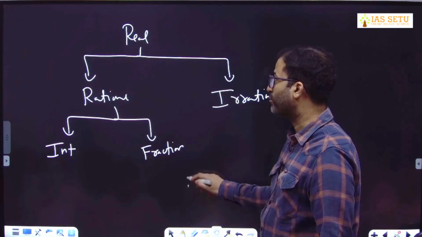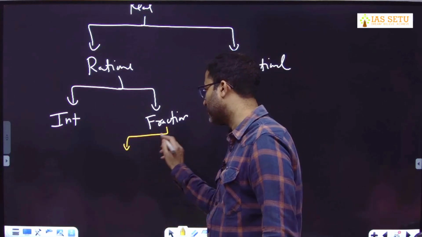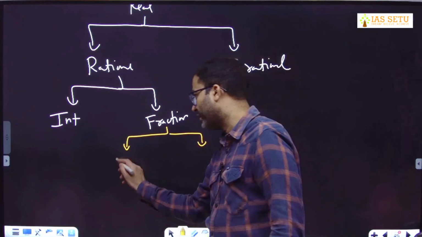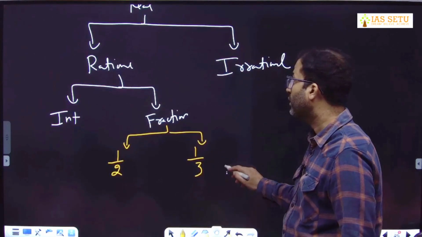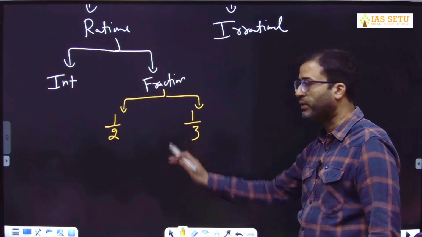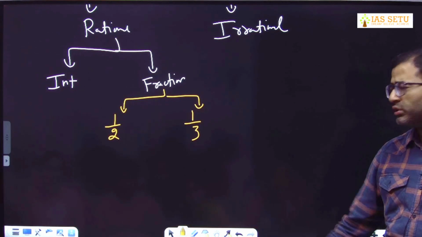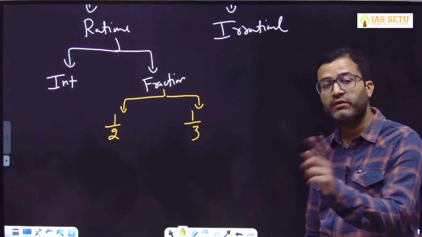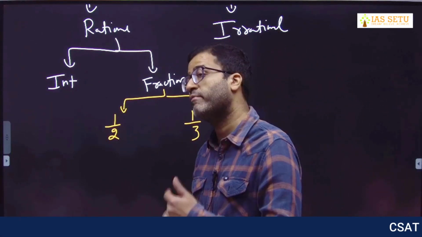We have two types of fraction. I tell you an example so that you can understand. 1 by 2, 1 by 3. We can divide fraction in two parts, 1 by 2 type of fraction, 1 by 3 type of fraction. You will say same, right? No. You convert this fraction in decimal, you have better clarity.